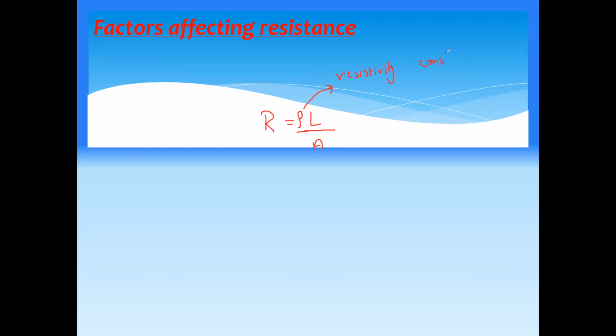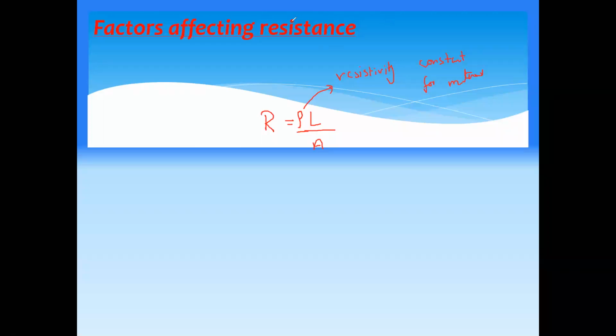This rho is known as the resistivity, and it is constant for a material. For example, copper has its own resistivity. It's the same concept as density. The density of an object is constant. It does not depend on the shape or the size. So the same concept is for resistivity. It's a fixed value for every material.